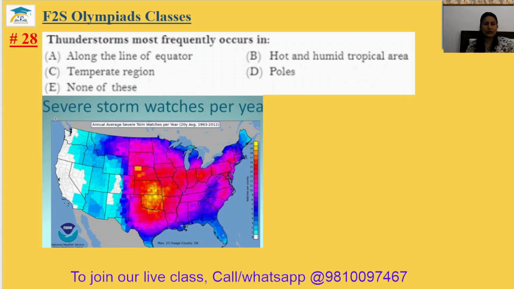Question number 28. Thunderstorm most frequently occurs in along the line of equator? No. Hot and humid tropical area? Yes. Temperate region and poles? No. The 28th answer will be option B.